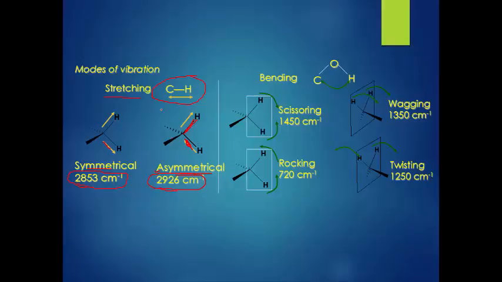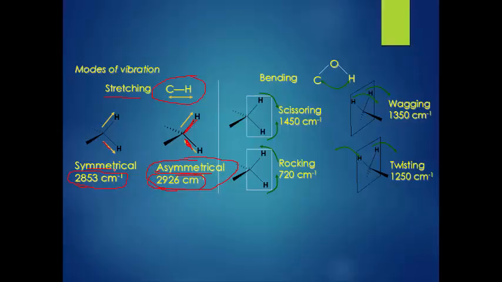Simple reason: in case of asymmetrical stretching, there are both stretching and compressing. On stretching, there is a decrease in electron density and the bond becomes weaker. In case of compressing, there is an increase in the electron density and the bond gets stronger, so it requires more energy. But in case of symmetric, there is an absence of compressing. That's why it has lesser energy and a lesser wave number. This is the exact reason for the difference between asymmetric and symmetrical stretching.